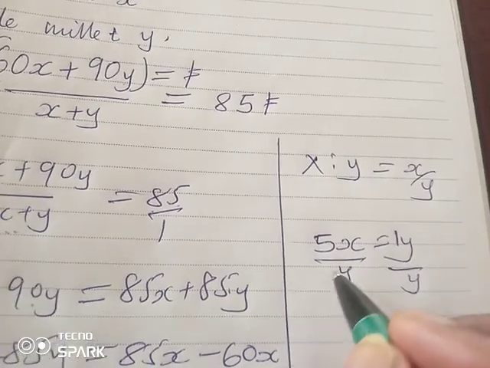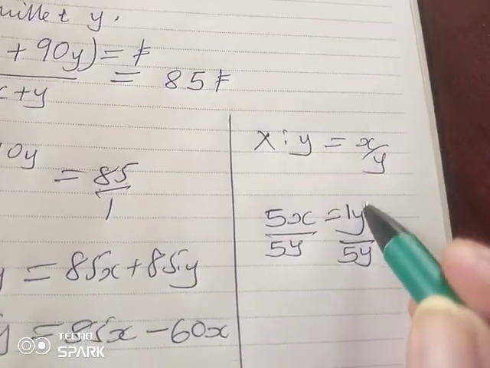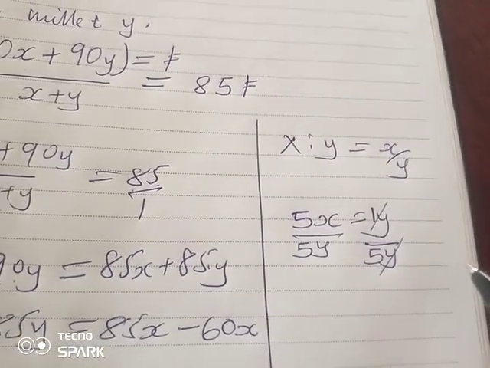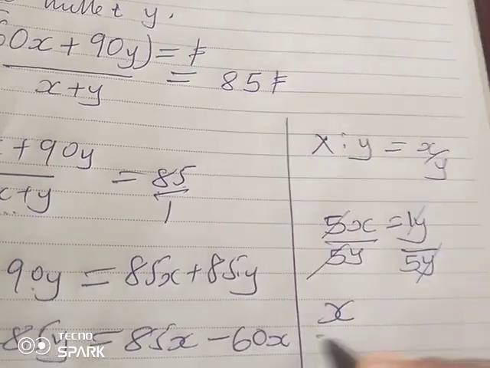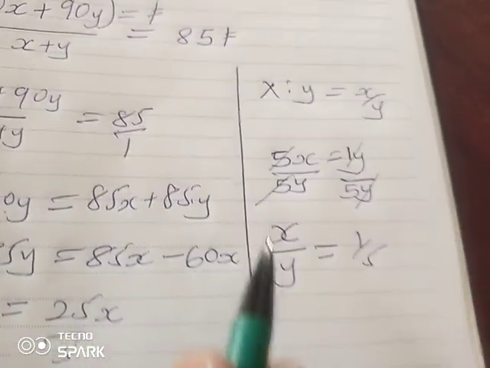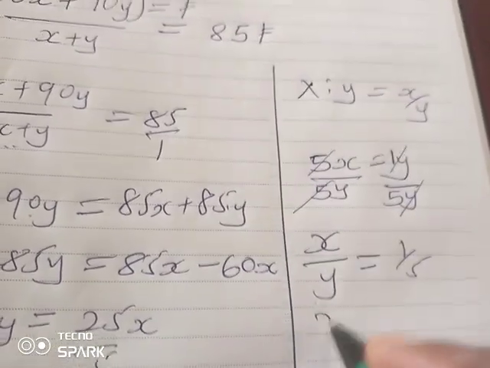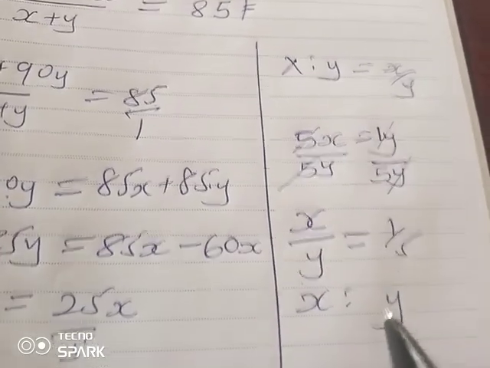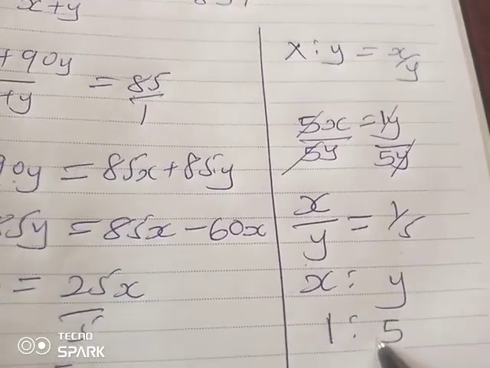I want to eliminate 5 by dividing by 5. So at the end of the day, y cancels and 5 cancels. So my letters are already collected as x over y is equal to 1 over 5. And therefore, what does it mean? That the ratio of x in the mixture was 1 while y is 5.